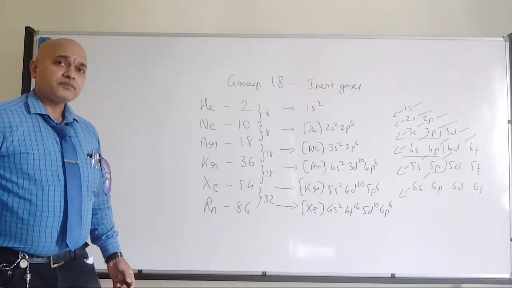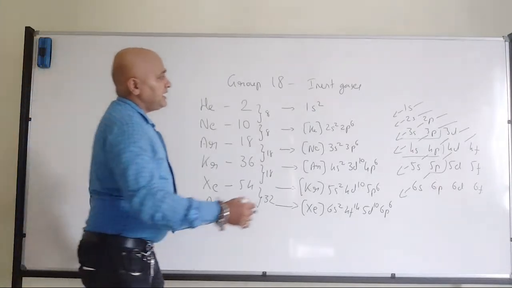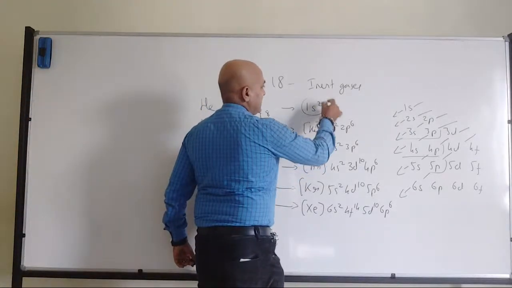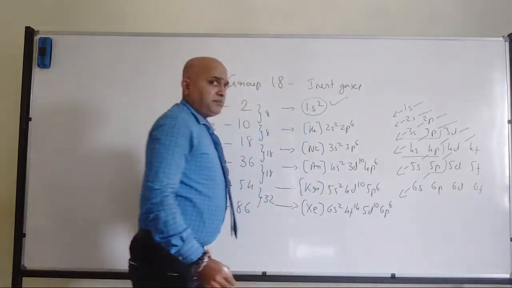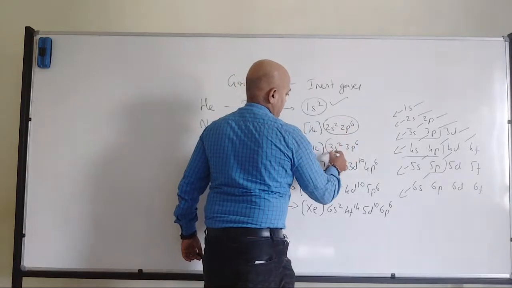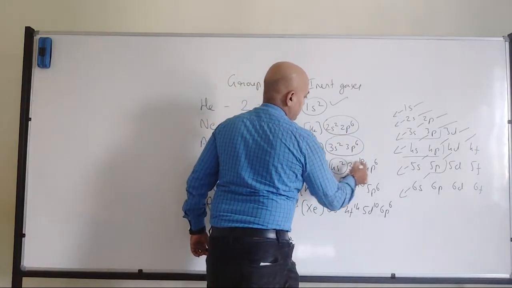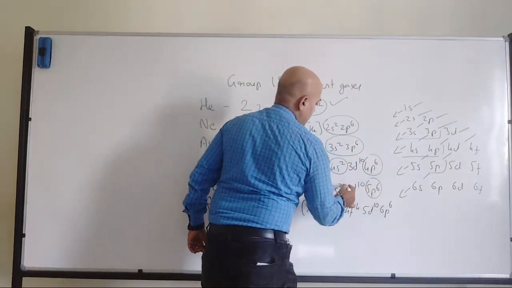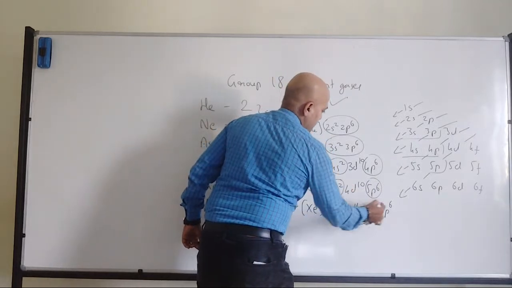Fine? Now in general, except helium, all of them have this type of outer electronic configuration.